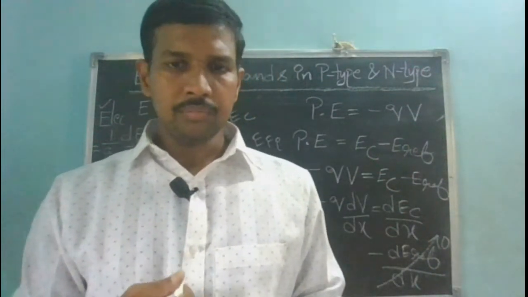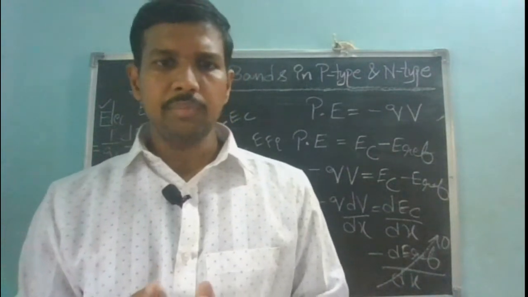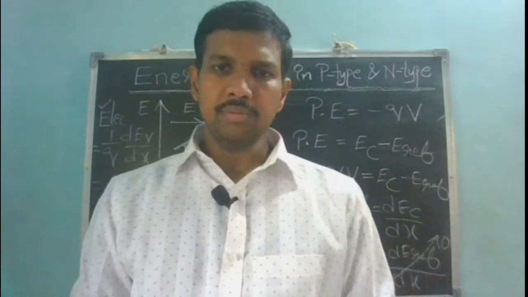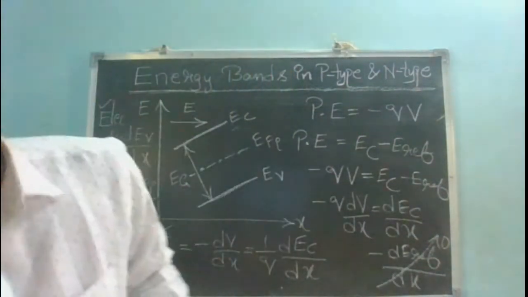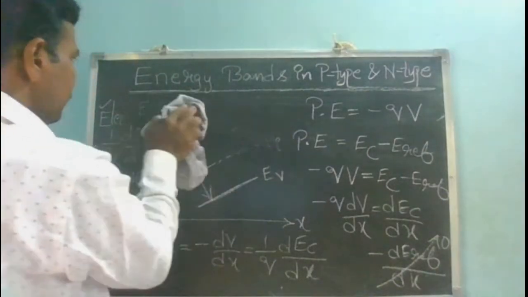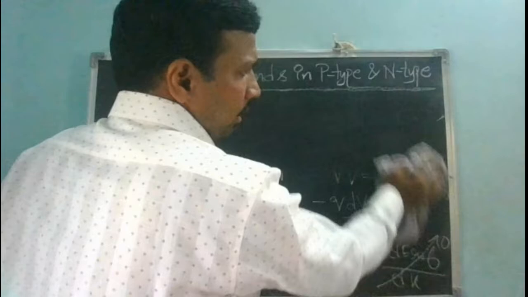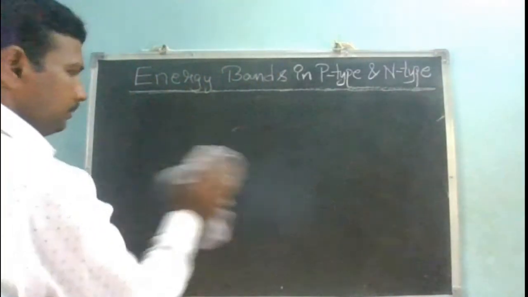So these are the two important concepts which will help us in drawing the energy bands for p-type and n-type semiconductors. Let us consider different types of semiconductors and try to draw the energy band diagram of each of them.